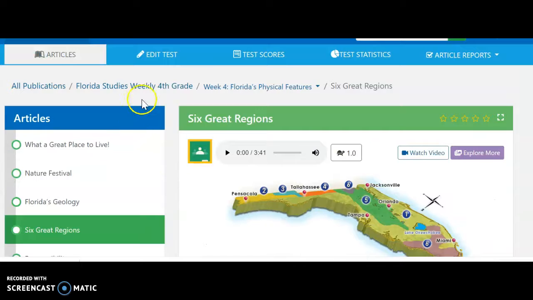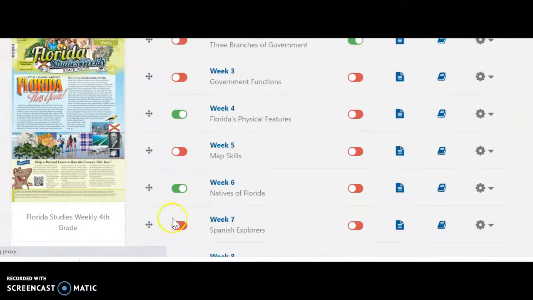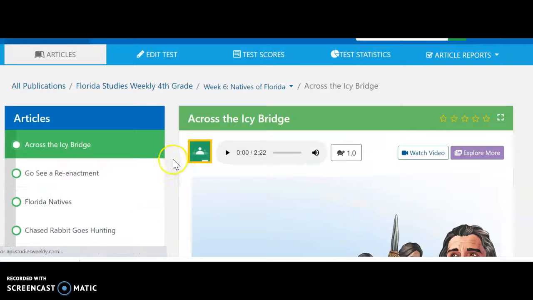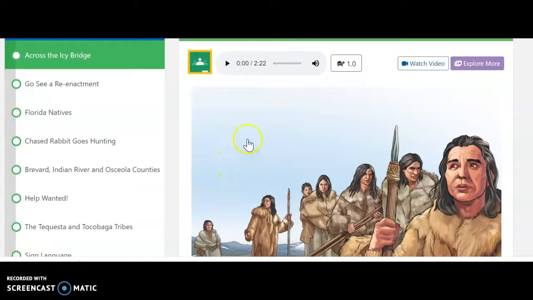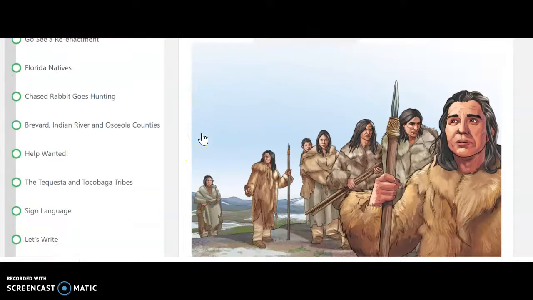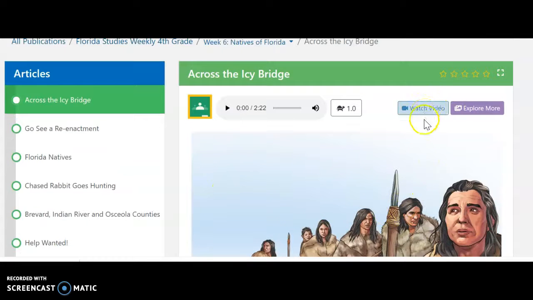So then we're going to jump over into week 6. So my screen's going to look a little bit different from yours for just a moment. But when I open up week 6, now you guys can see. On Wednesday, this is the article or the portion of this week that you're going to be reading. It is titled Across the Icy Bridge. So you're going to learn a little bit about the word nomad and the people that were traveling in search of food that crossed a land bridge that is now actually the Bering Strait. And they came over here and they were some of the first people to venture into North America. After you read this section, you can watch this short video. It is called The Land Bridge.